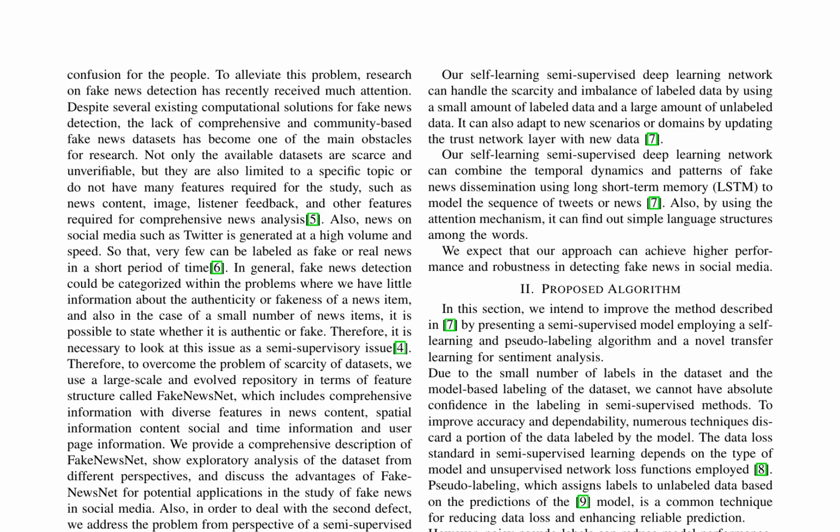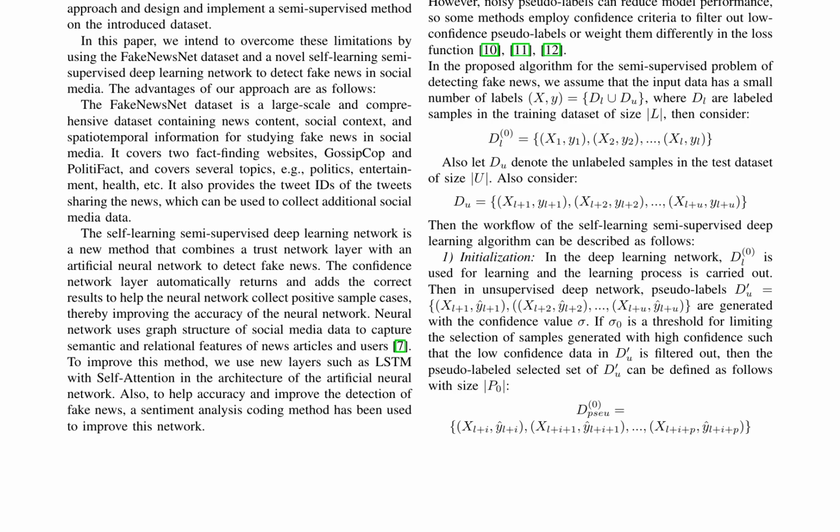The proposed algorithm employs a pseudo-labeling technique to reduce data loss and enhance reliable prediction. The workflow of the algorithm involves initializing the deep learning network with a small number of labeled samples, generating pseudolabels for unlabeled samples with confidence values, and filtering out low-confidence pseudolabels. The algorithm iteratively updates the trust network layer with new data, enabling it to adapt to new scenarios or domains.